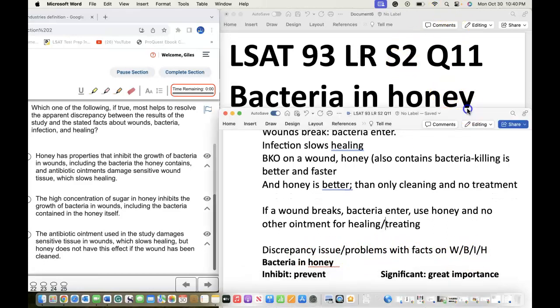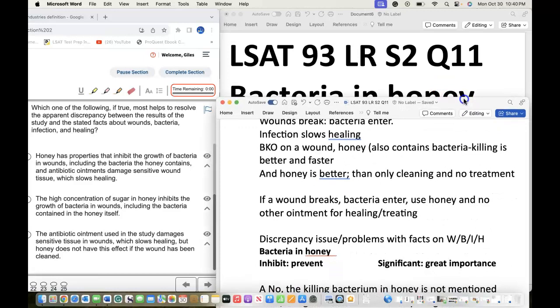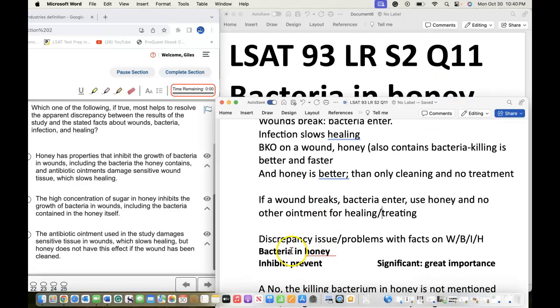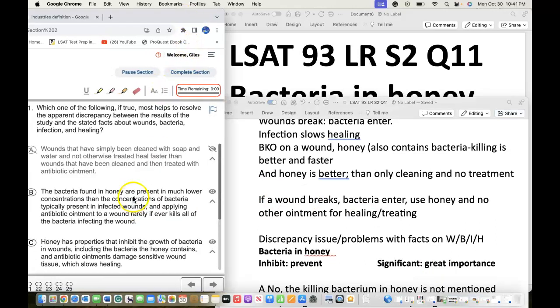Now, in order to go through these answer choices, let's go through some vocabulary for this stimulus on bacteria and honey. I'll talk about the good bacteria. Inhibit is to prevent. Significance is considered great importance. So with that being understood, let's go ahead and start with the first choice, which is going to be choice A.